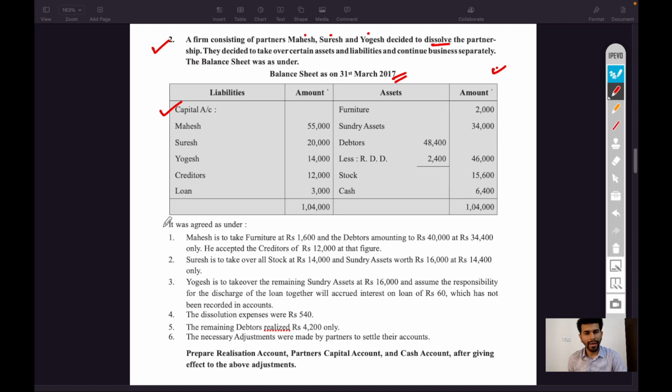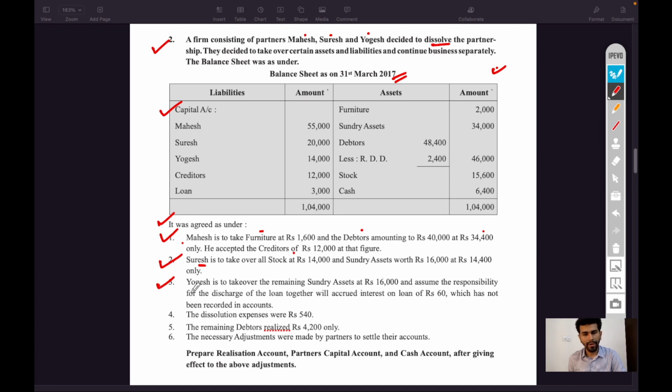It was agreed as under: Mahesh is to take furniture and the debtors amounting to 40,000 and 34,400 only. He accepted the creditors of 12,000 rupees at that figure. So first adjustment, partner taking over assets and liabilities. Second adjustment, Suresh is to take over all the stocks and sundry assets worth 16,000 and 14,400 only.